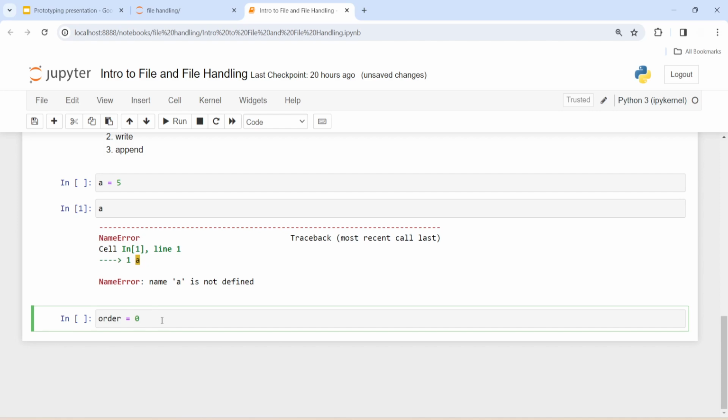But after restarting this program, it will erase all the data and order number 0 will be assigned to a customer again. We don't want the same order number assigned to another customer. So this is one example where we can use file handling.